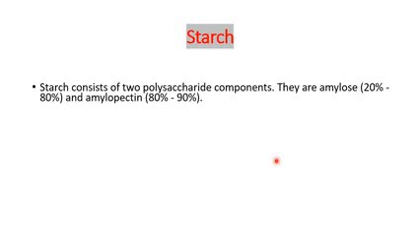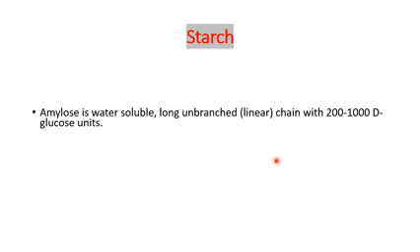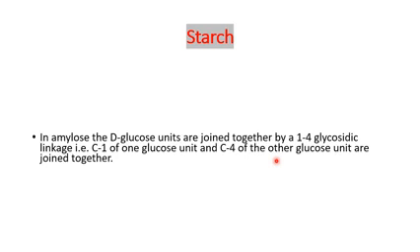Amylose is non-branched. It does not have a branch, and it should be more soluble in water than amylopectin. Amylopectin is a little bit insoluble in water because it is more branched, while amylose is less branched. So amylose is water soluble, a long chain of 200 to 1000 D-glucose units. A 1,4 linkage is present in amylose.